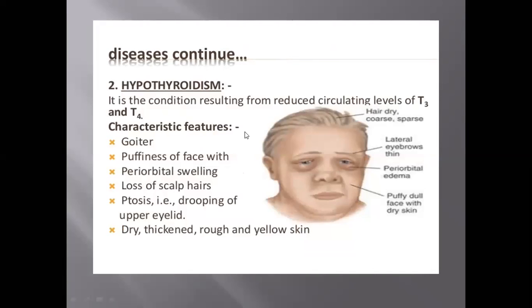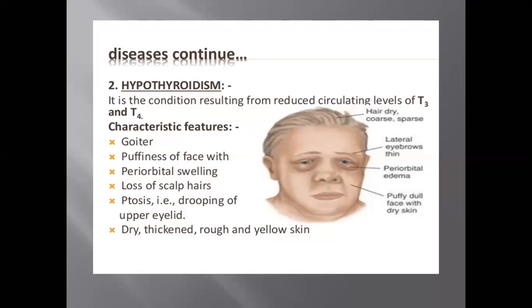Next disease is hypothyroidism. Hypo means less, thyroidism refers to the thyroid gland. If thyroxine is produced in less amount, it is known as hypothyroidism. What happens in it? Hypothyroidism is caused by the underproduction of thyroxine, in which less production of thyroxine takes place.